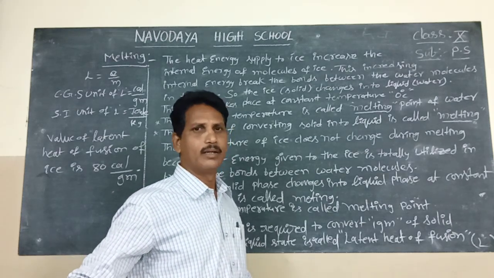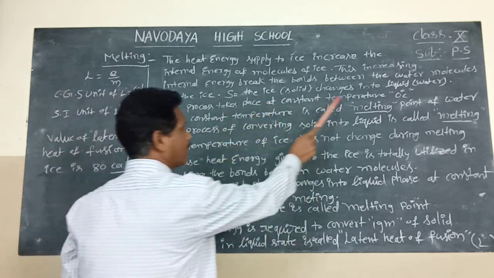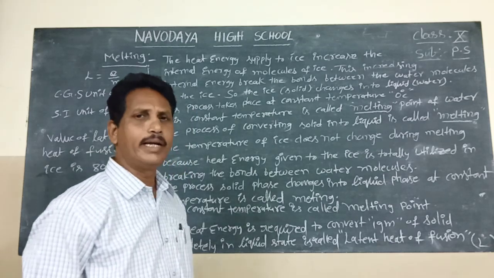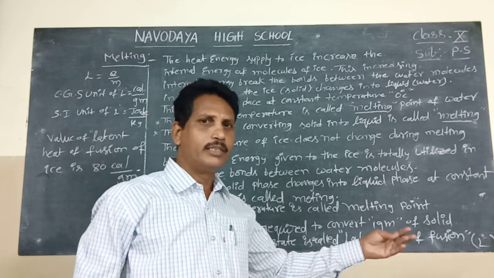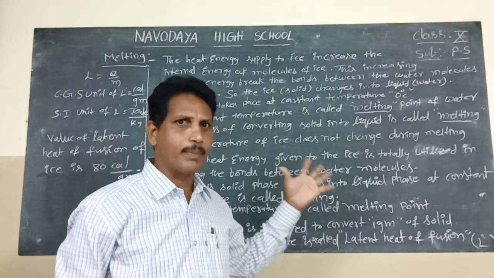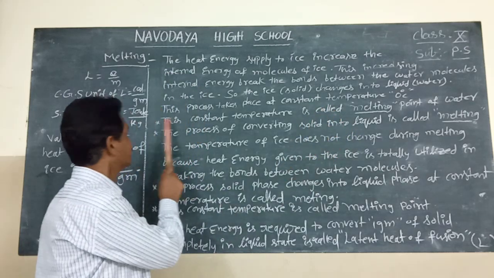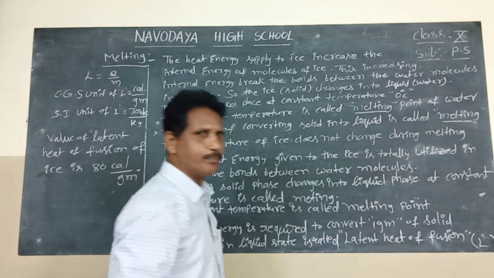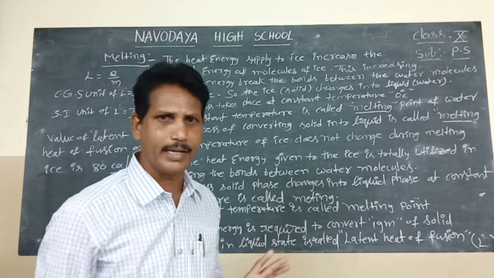This process takes place at the constant temperature of 0 degree Celsius. This constant temperature is called the melting point of water.